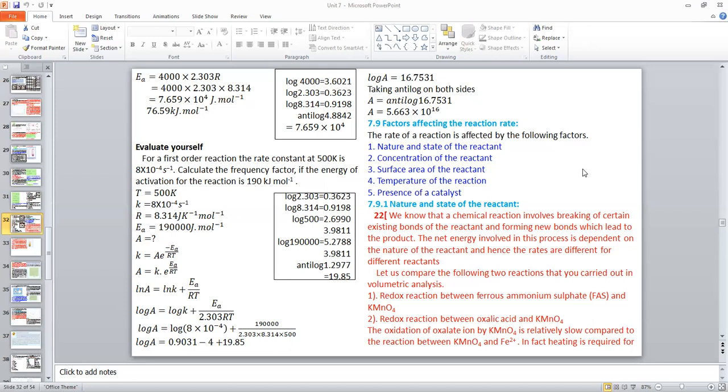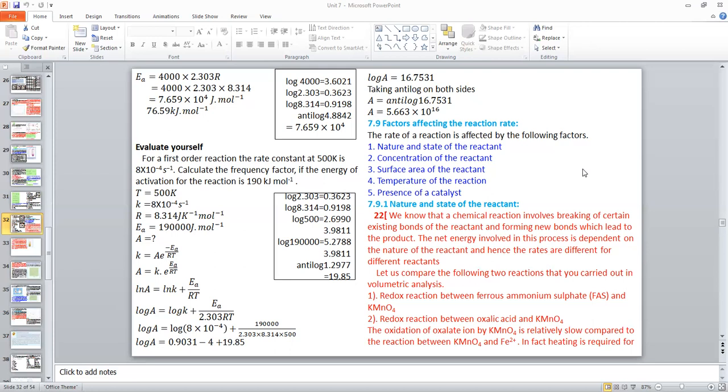At the same time, the titration between oxalic acid and potassium permanganate is very slow. Even at room temperature, the reaction cannot take place. When the reaction mixture is heated to about 60 degrees Celsius, then only the reaction takes place.